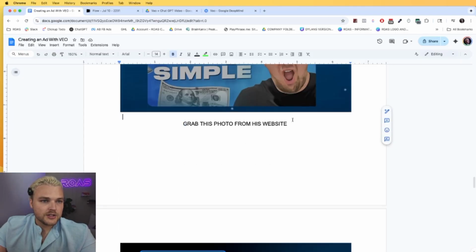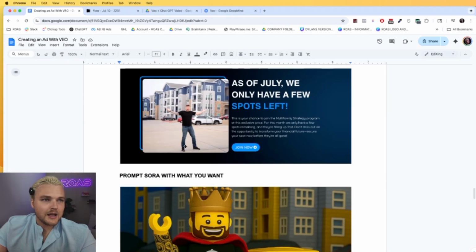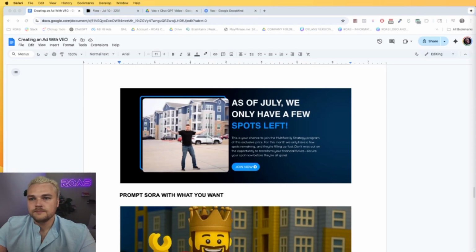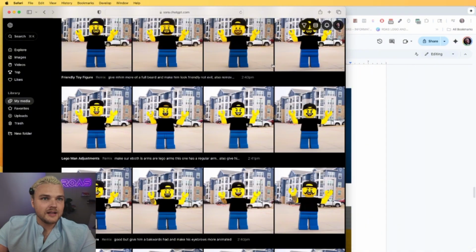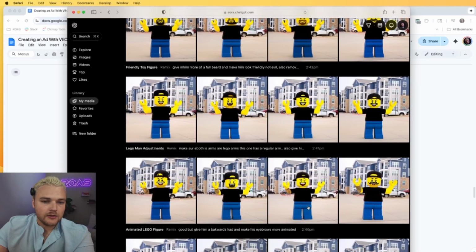Lego video Christian. So I went and grabbed a photo from his site right here, this one in particular, and I used Sora. So what Sora is, it's actually part of ChatGPT. If you go to ChatGPT and you're paying for it, and you go to the sidebar on the left side, you can click and it'll open Sora. The way it works is you describe what image you want, and you paste the image in here. You upload the image, and it'll spit it out.